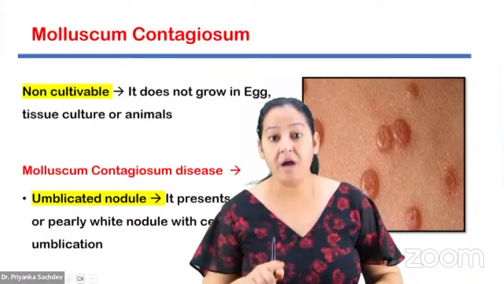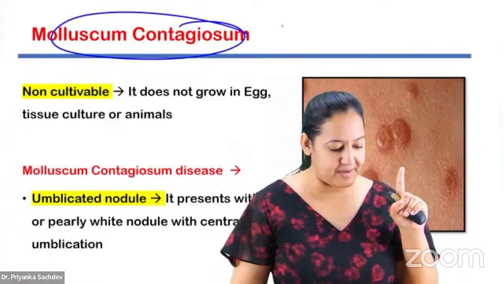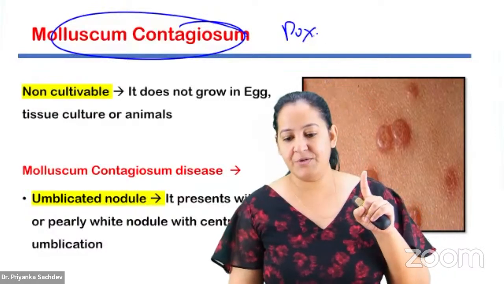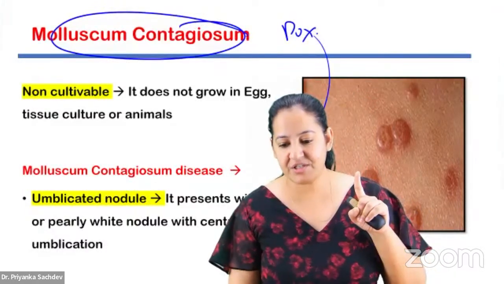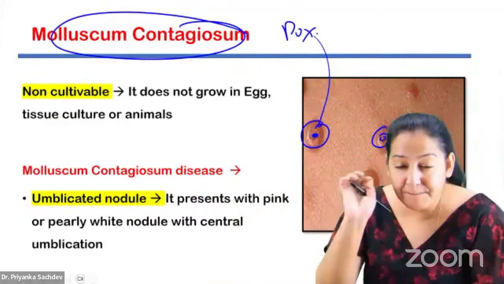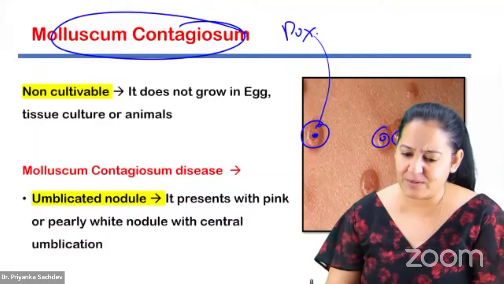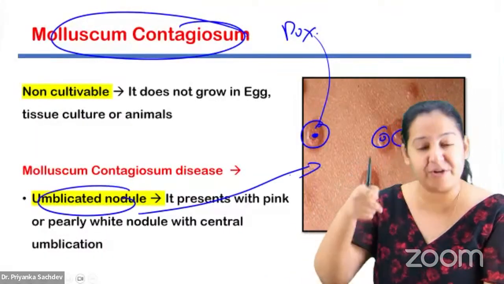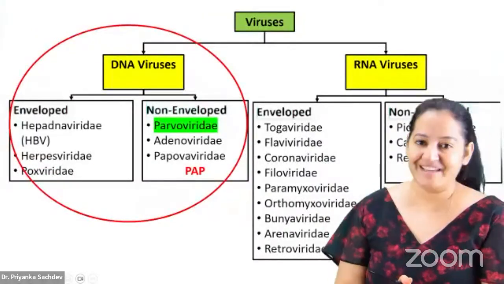Okay, that is variola. Now one more virus, molluscum contagiosum, is there in the poxviridae. In molluscum contagiosum, the rash typically has a hole at the center. There is a depression, a dimple at the center. It is known as umbilicated rash. The rash has a depression at the center. How many of you got it?